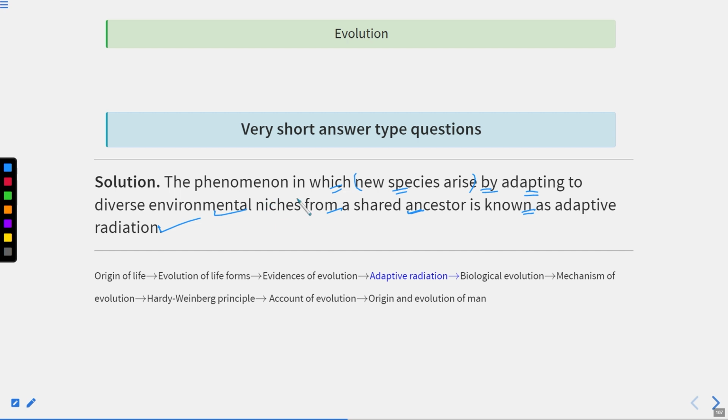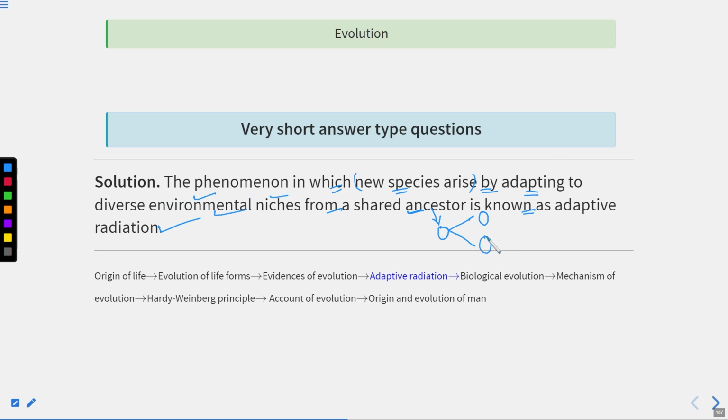So, there are different niches present here. Okay, so there was a common ancestor. Suppose this is the common ancestor or the shared ancestor. And then these, okay, this is showing divergent evolution. So, each one is adapting to its environmental niche.